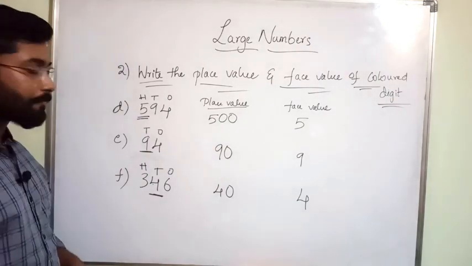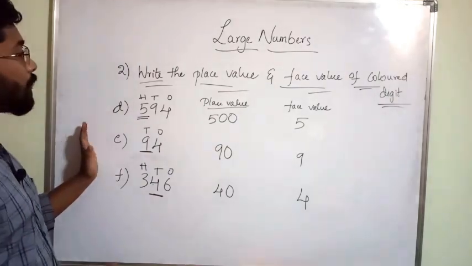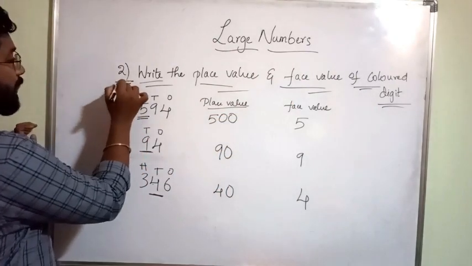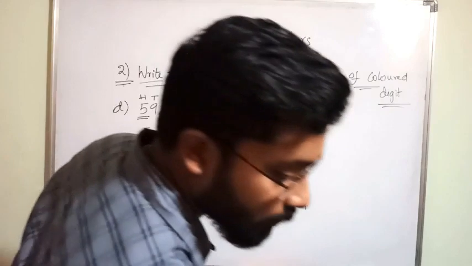Clear, students? So this is the place value and face value of the colored digits. This is the second activity we have looked at.